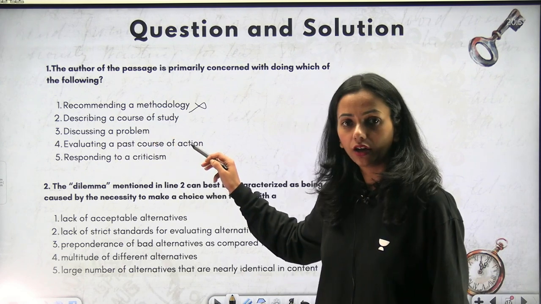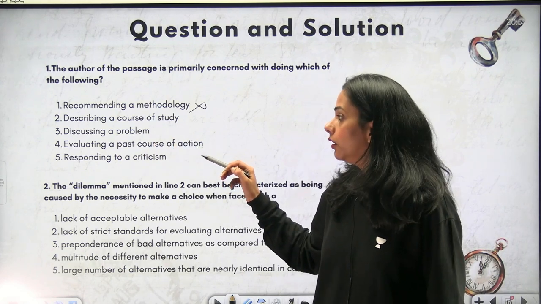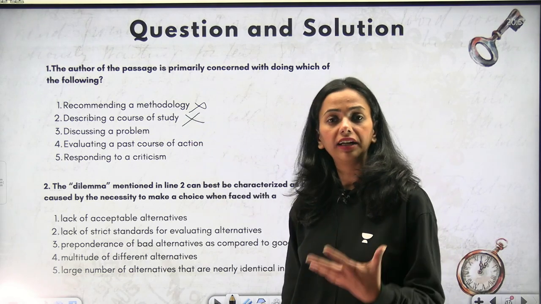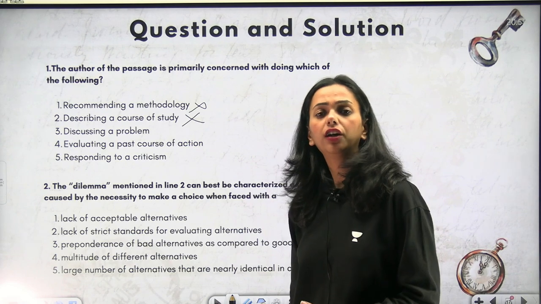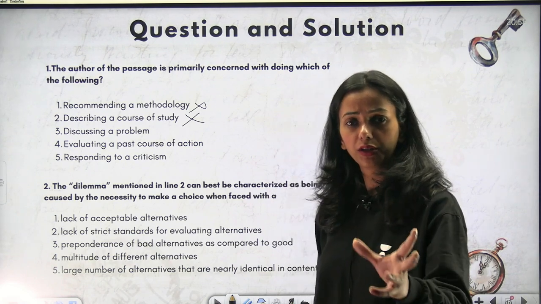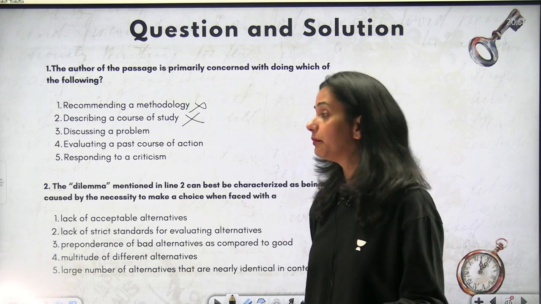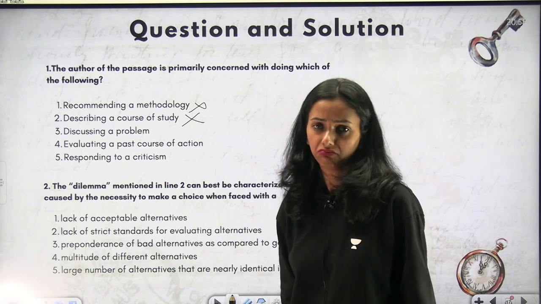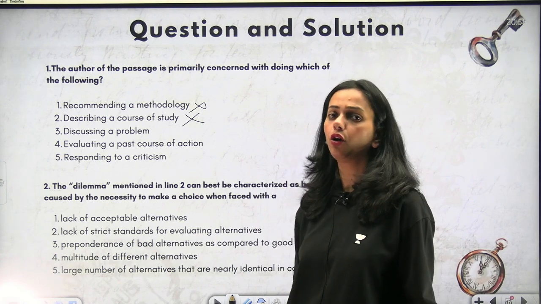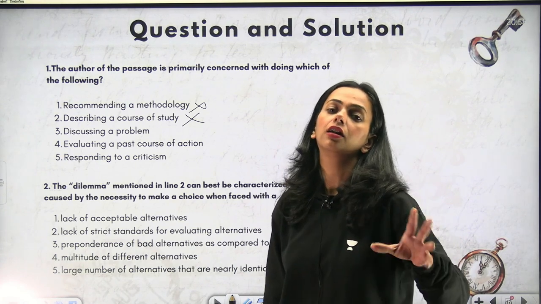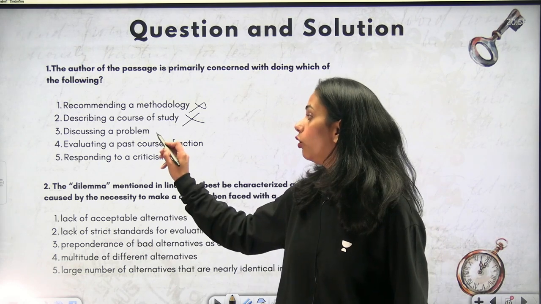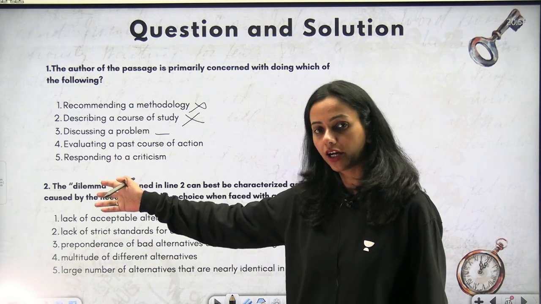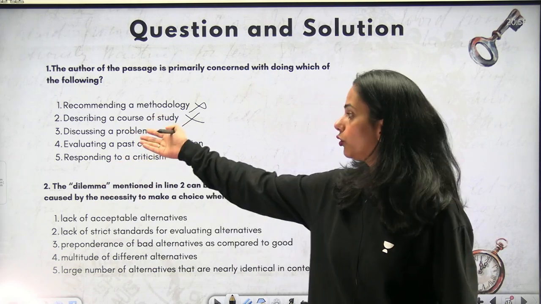Describing a course of study. Was it describing a course of study? No, it wasn't, because people were finding it very difficult for even specific texts to go out, as there were very limited texts. Discussing a problem. Was it discussing a problem? It may be, right? It was discussing a problem that was going on in Asian American culture at that time. I think we'll hold on to this. We will see if the other two answers are correct or not, and then we will switch to this.